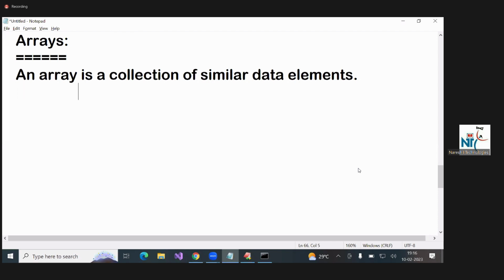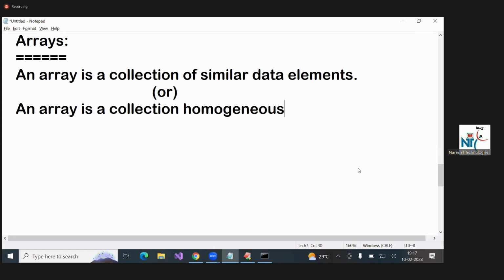Otherwise, you can write one more definition: an array is a collection of homogeneous elements, nothing but same type of elements. It is also right. An array is a collection of similar data elements, same type of elements, that is homogeneous elements also we call. I'll explain.